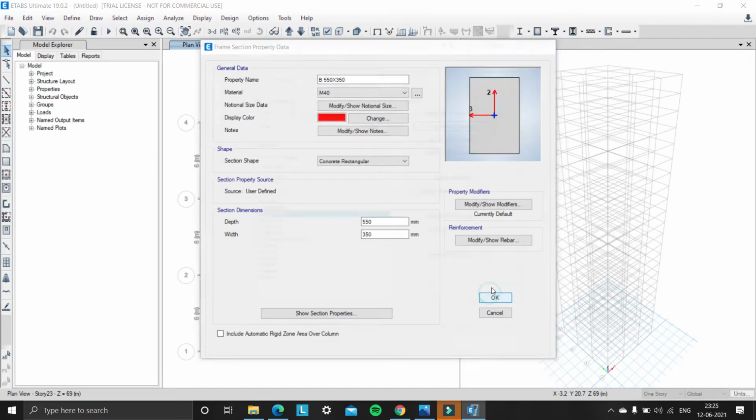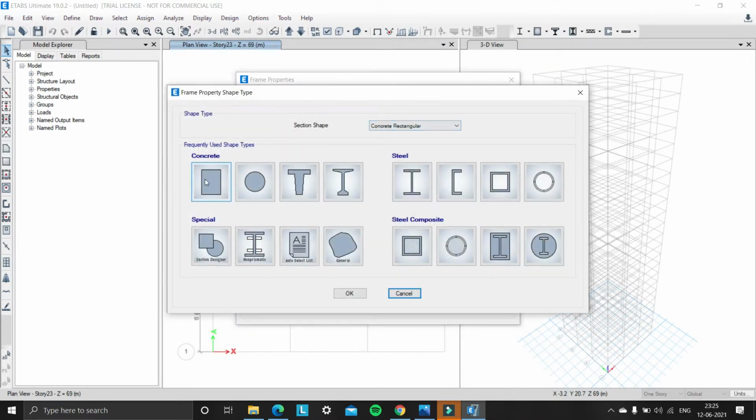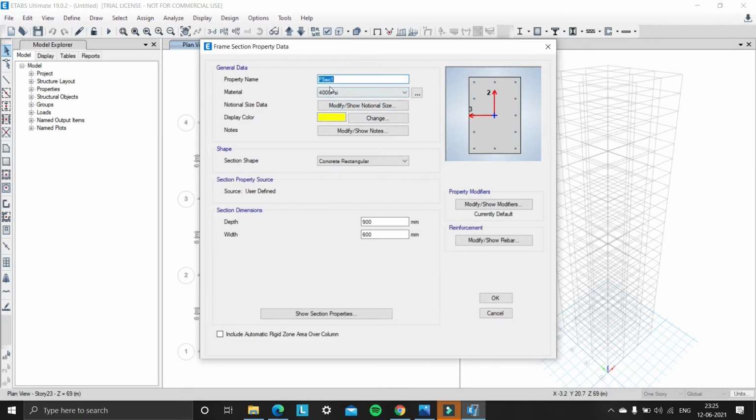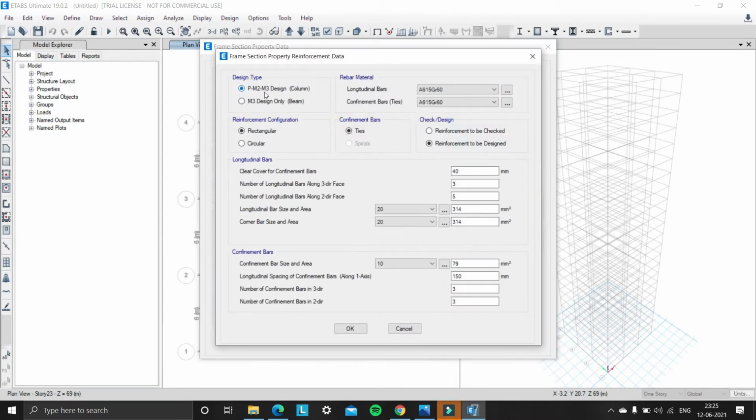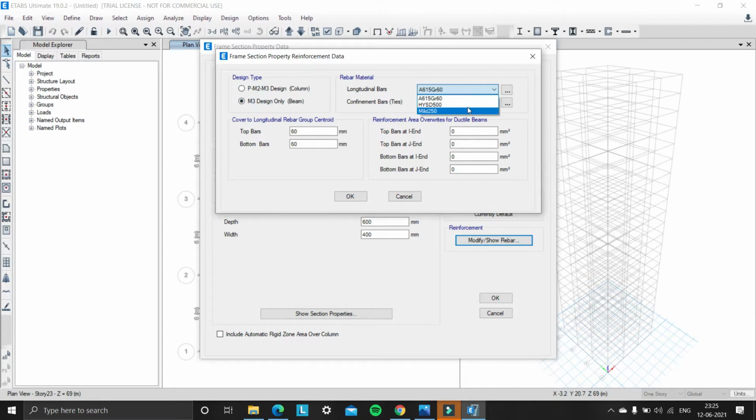Okay. Adding another property, concrete rectangular, beam 600 by 400, material type is M40, and depth of the beam is 600 mm and width is 400 mm, and click modify show rebar. Under design type, select beam and longitudinal bars as HPST 500, confinement bars as mild 250, and cover to the top bars and bottom bar is 25, and click on OK.